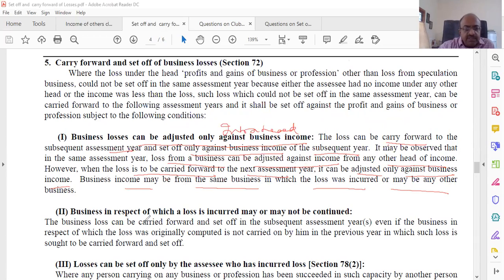Next, the business in respect of which loss is incurred may or may not be continued. Suppose you are doing provision business and you incurred a loss. Then you carry forward the loss. Next year you are doing some electronics item and you are making a profit. You can adjust with this. You have discontinued the business, still you can adjust the loss. Earlier there were certain restrictions, now that restriction is not there. That means you don't have to have the business in which you incurred the loss.